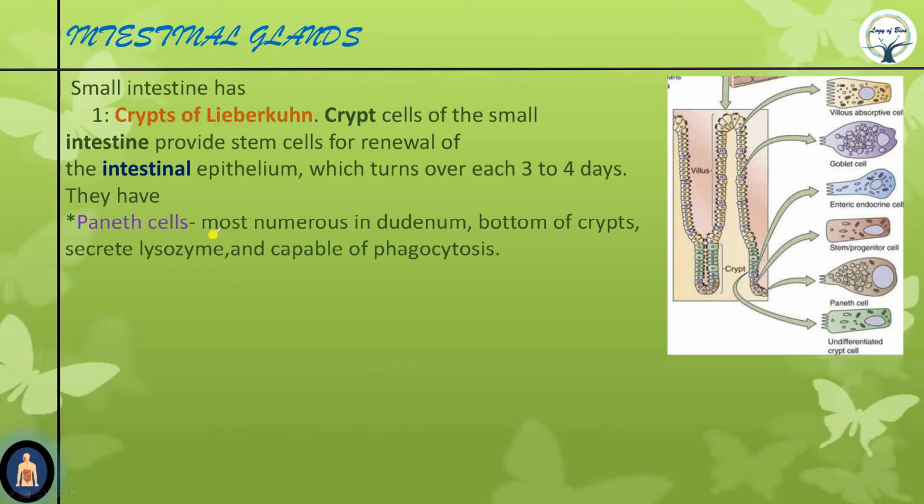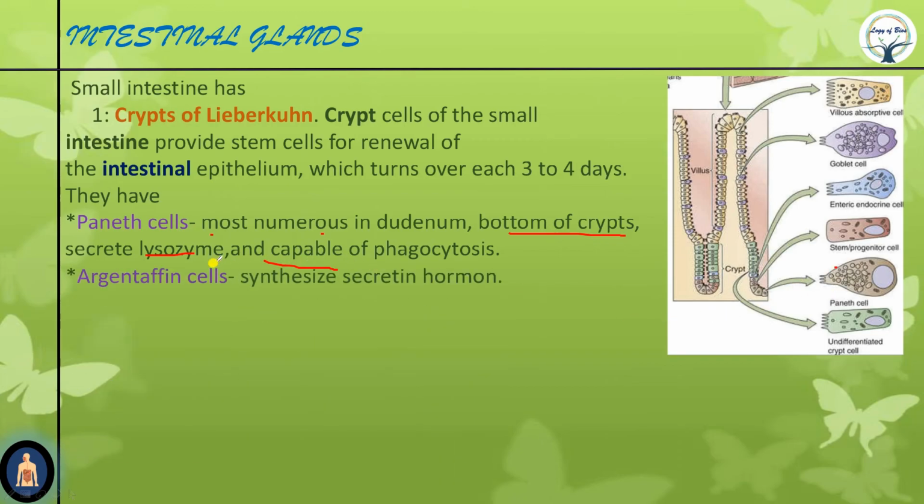Now these have some cells. The most prominent are the Paneth cells. They are most numerous in the duodenum and found at the bottom of the crypt. They secrete lysozyme, which is antibacterial. Lysozyme kills microbes. Paneth cells are also capable of phagocytosis. So see here, this is the Paneth cell. They are found at the base.